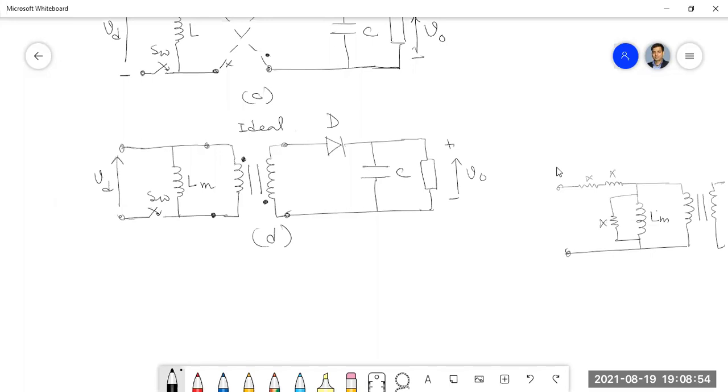Just like when we compared a two-winding transformer and an auto transformer, there also we discussed similarly. When we reconfigure an auto transformer from a two-winding transformer, we always get advantages in terms of specific losses, the kVA rating, everything becomes more.